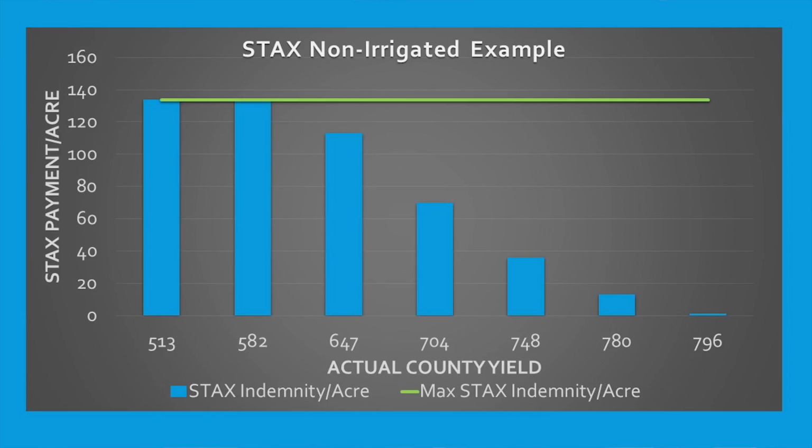In this example, the projected and harvest prices are the same. For the 2015 crop year, this is also the case for most regions. In a few regions, the difference is only 1 or 2 cents. To evaluate potential 2015 STAX payments, the actual county yield will determine if a STAX payment is triggered. In the example above, a STAX payment would be triggered if the actual county yield is 796 pounds per acre or lower. The maximum STAX payment would be triggered if the actual county yield is 620 pounds per acre or lower. So a useful analysis is to compare historical yields to the 2015 STAX expected yield for your county.